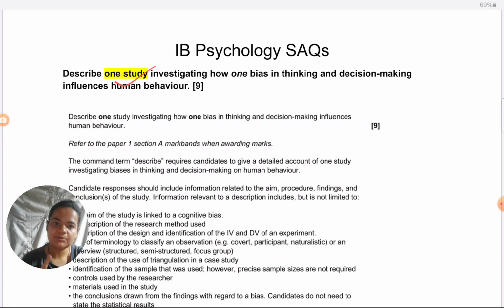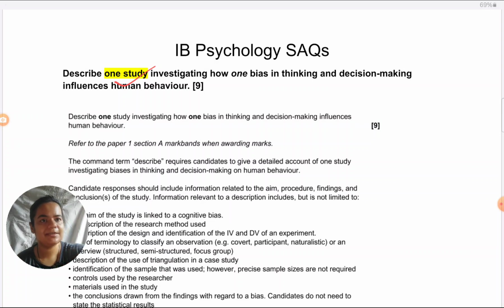In the previous video, I had taken a topic from BLOA. I think I'd taken hormones. So, today I'll take a topic from CLOA, from cognitive. And the same thing I'll explain to you with the help of a cognitive study, but to make it more explicit, I have put in the mark schemes also to show you exactly how they award you marks for a study based answer versus a concept based answer.